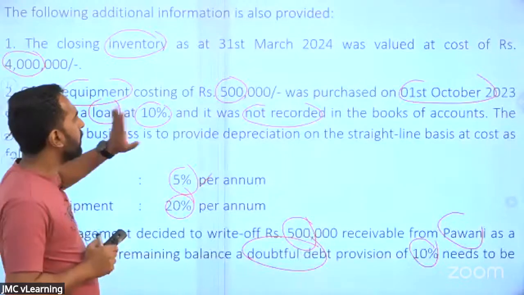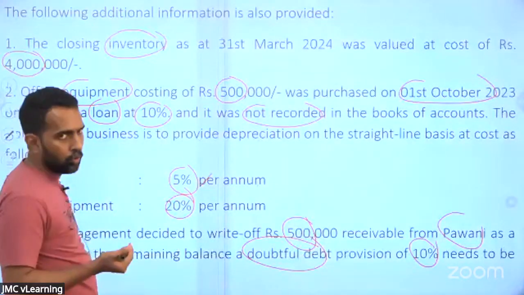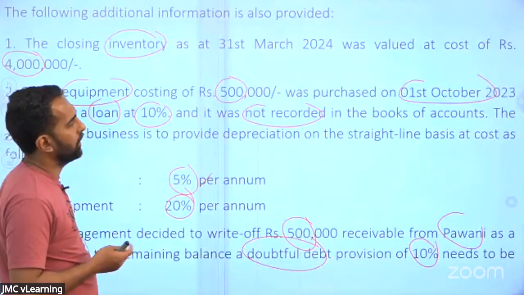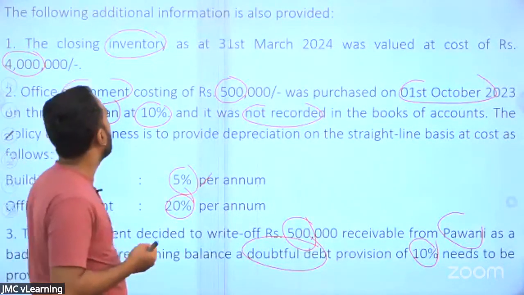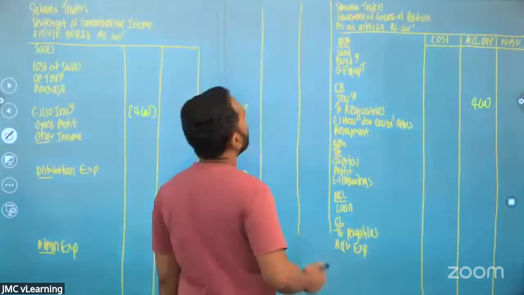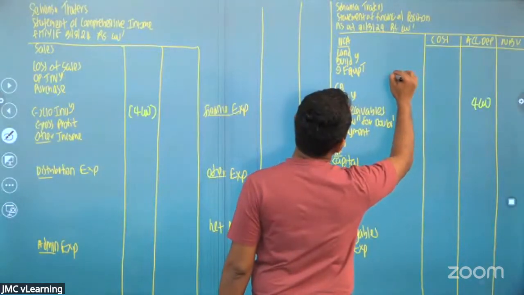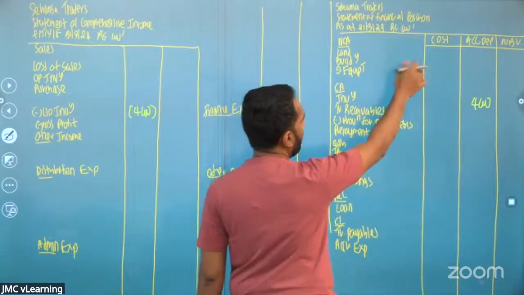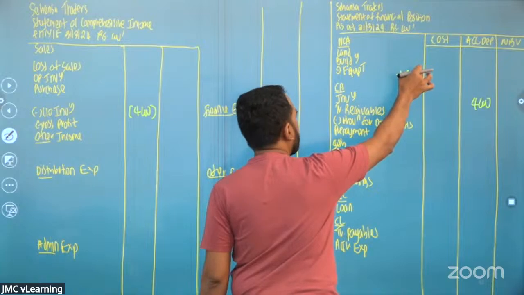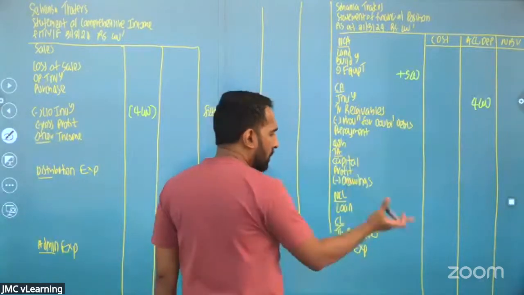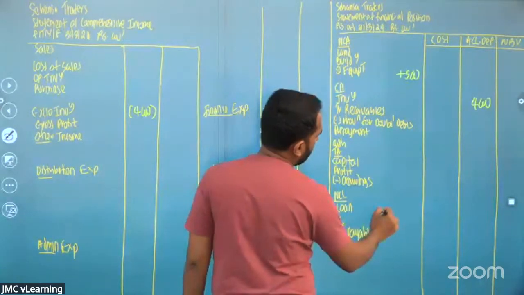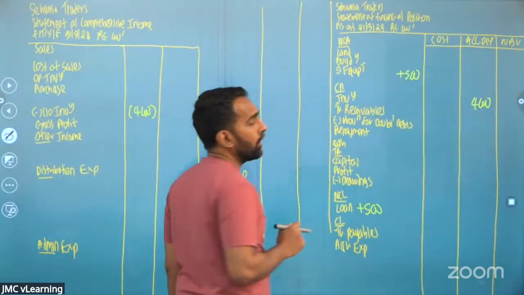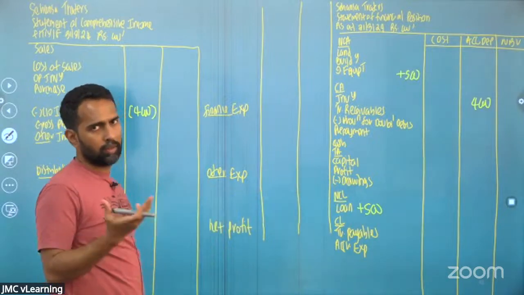Office equipment of rupees 500 purchased on 1st of October through a loan of 10%. So it has not been recorded. Then what we need to do? When you purchase the office equipment, it should increase by 500. There will be an opening balance now, plus office equipment 500. On the other side, loans are increasing, so I'm going to add 500 to the loans. Equipment I added 500, loan I added 500.